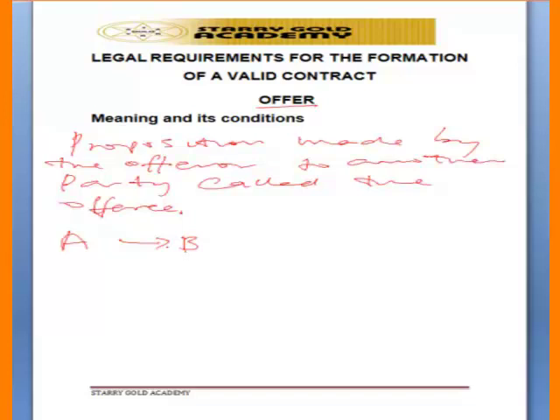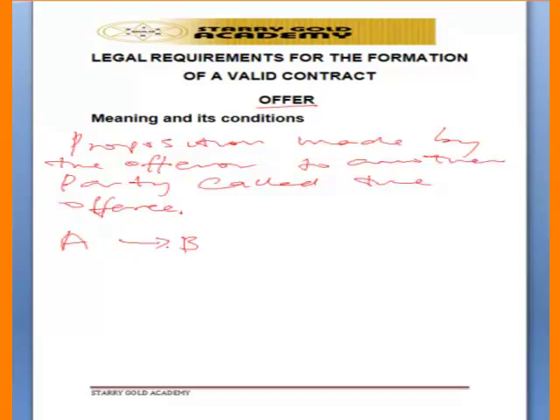So an offer, and also the offeror must state clearly and precisely the time under which the offeree must enter into a contract with him. So that's why we call it the proposition made by the offeror, the person that is offering something, to another party called the offeree. So stating clearly and precisely under which he wants the other party to enter into a contract with him. And also for a proposition to amount to an offer, there are some conditions to be fulfilled.